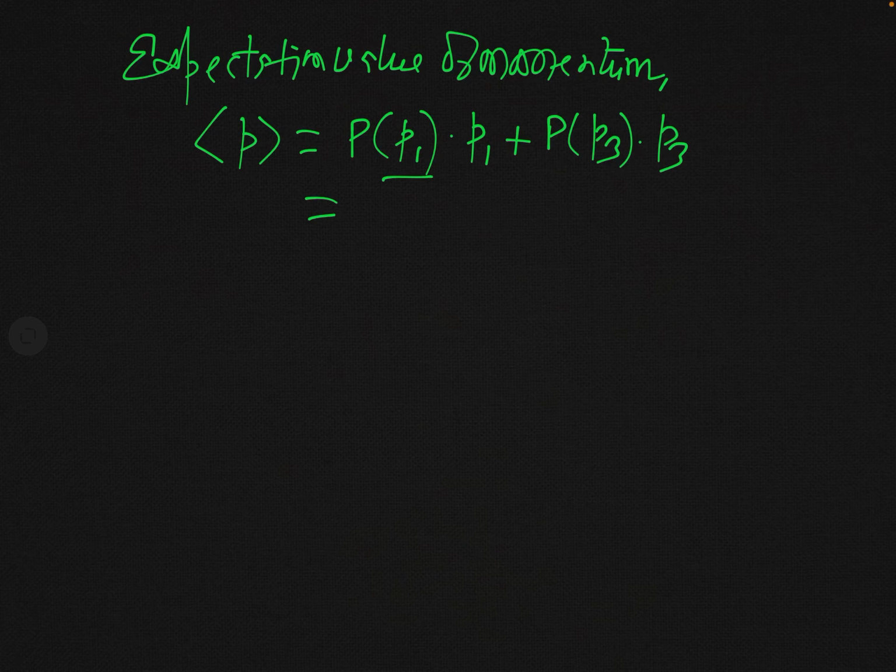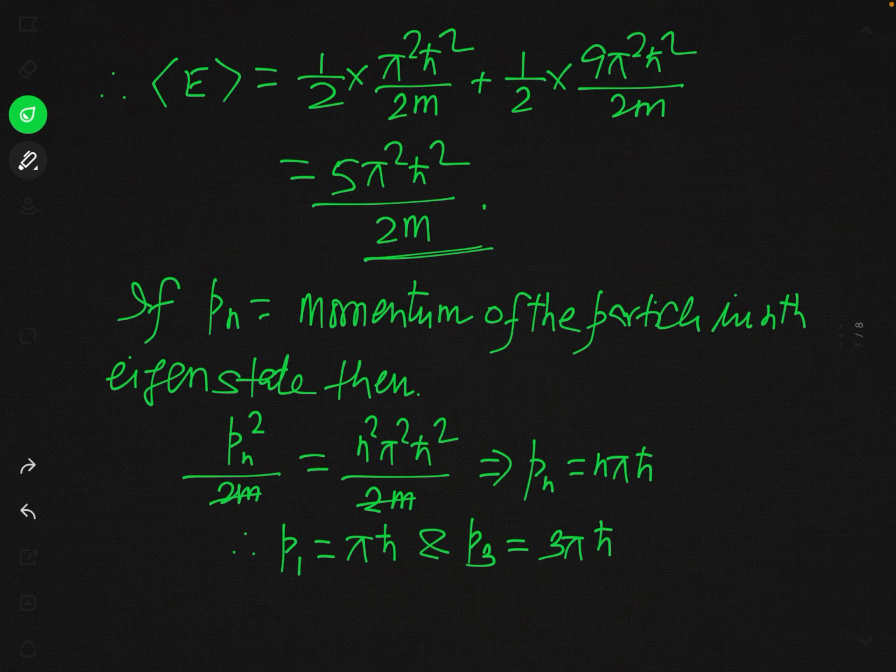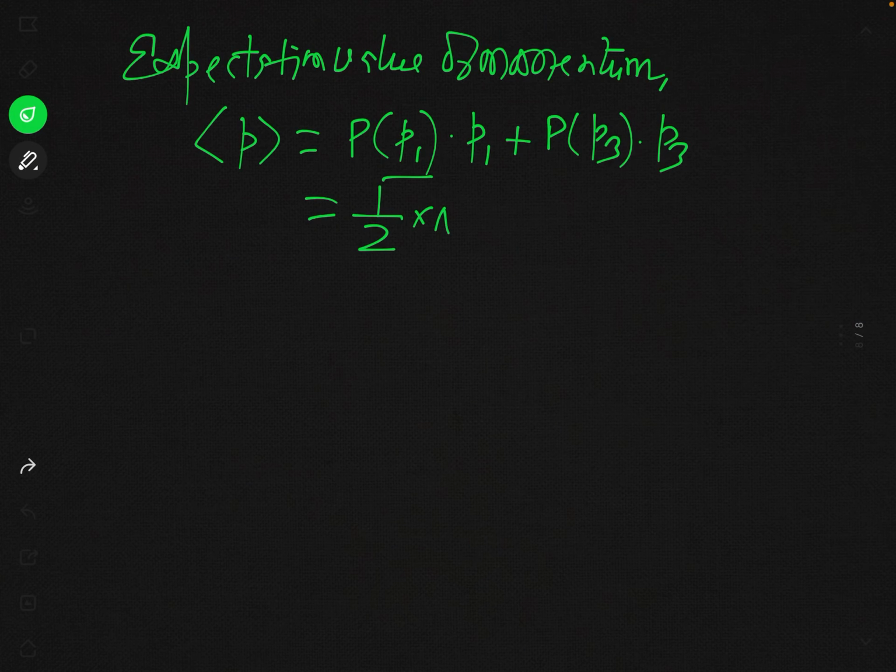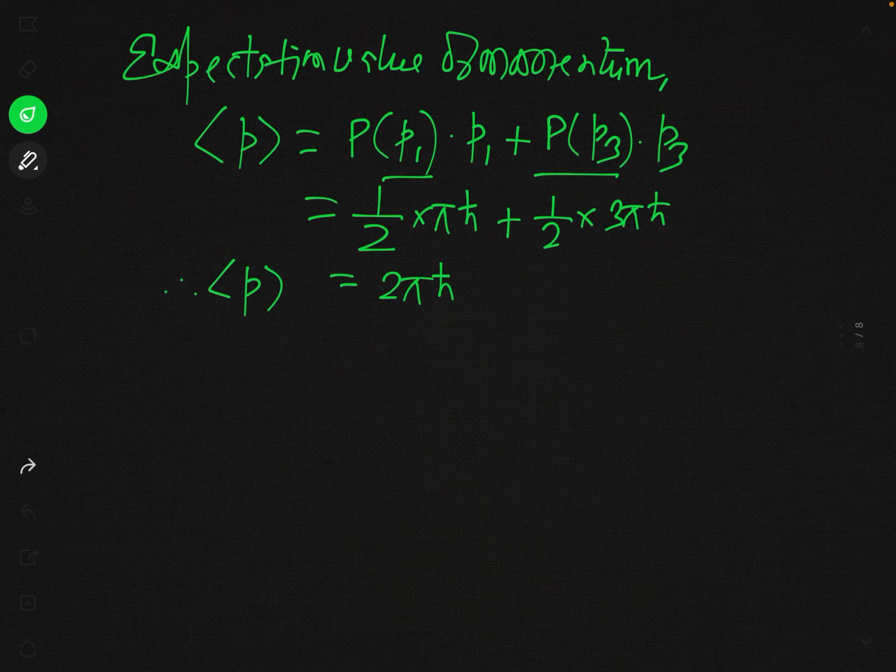And you have seen that this probability is 1 over 2, times P1, which is pi h bar. And again P of P3 is equal to 1 over 2, times 3 pi h bar. And so you can see that this is 2 pi h bar. So this is the expectation value of momentum.